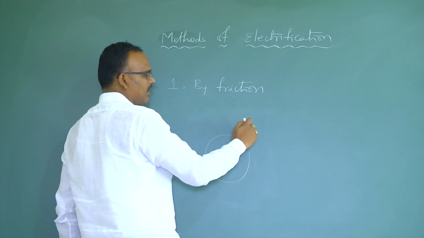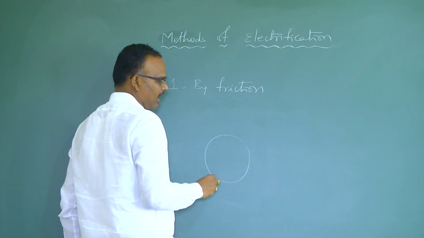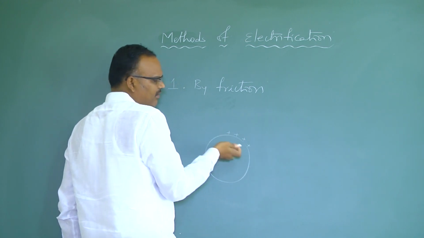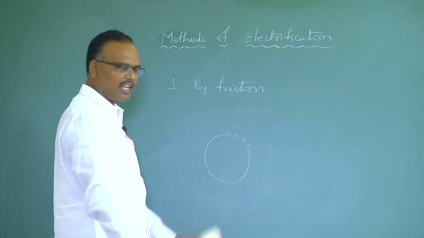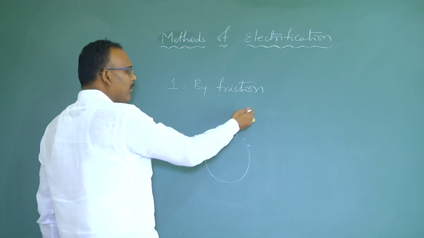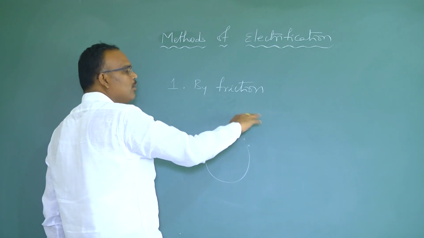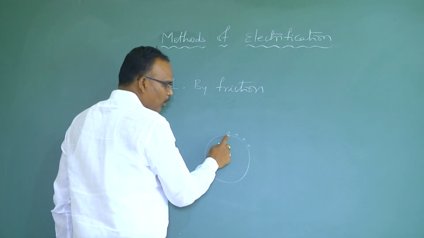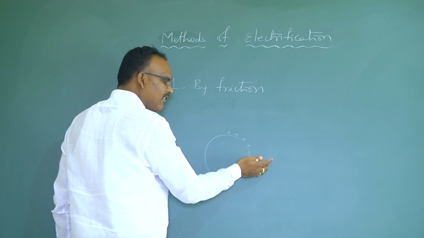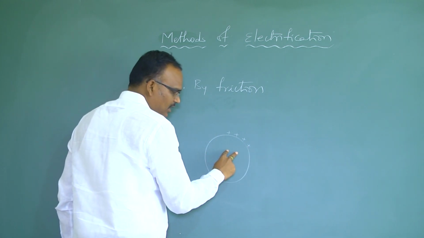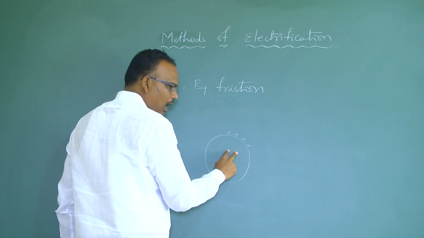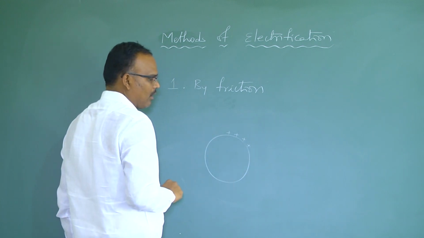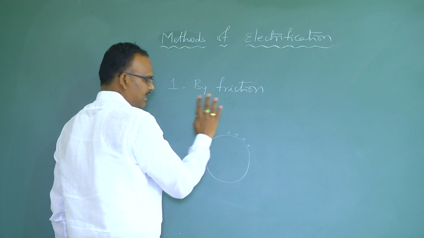When you rub this body with some other material in this portion, it acquires a charge. Maybe I have taken positive charge here, it may acquire a negative charge also, depending upon the nature of the body we have used to rub. I have rubbed only this portion, so only this portion gets electrified. It is made up of an insulator, so it will not allow the flow of charge. That's why the charge resides here only. This is the nature of the insulator.